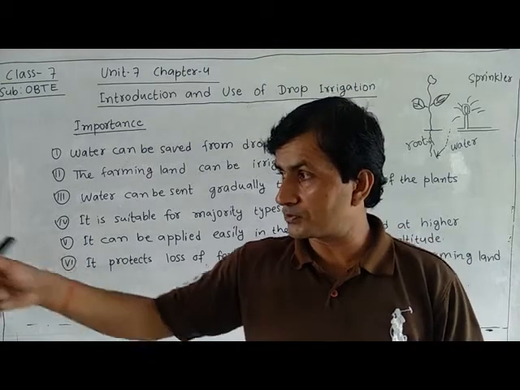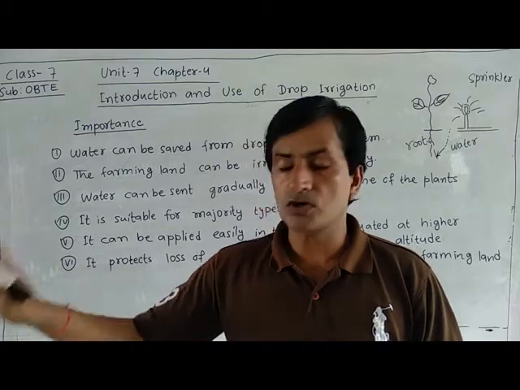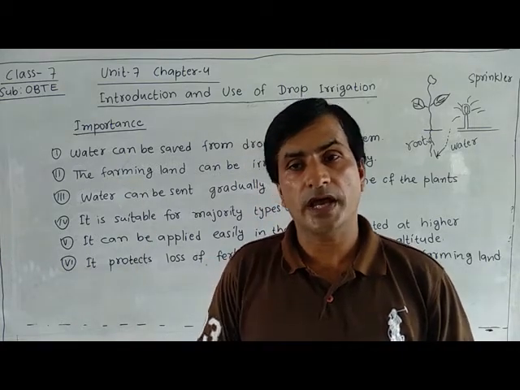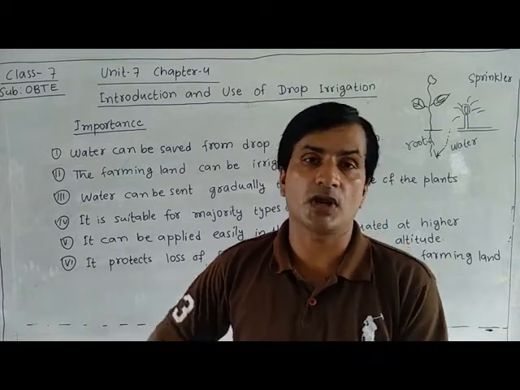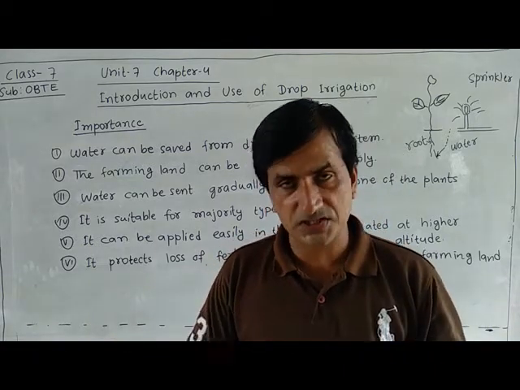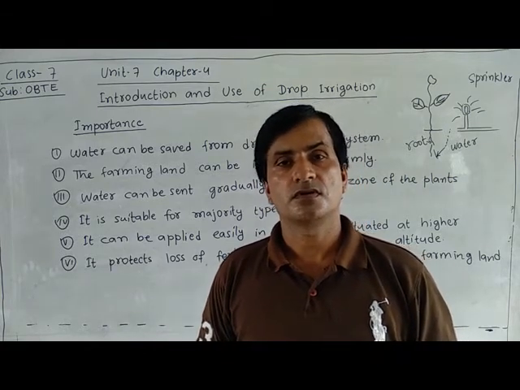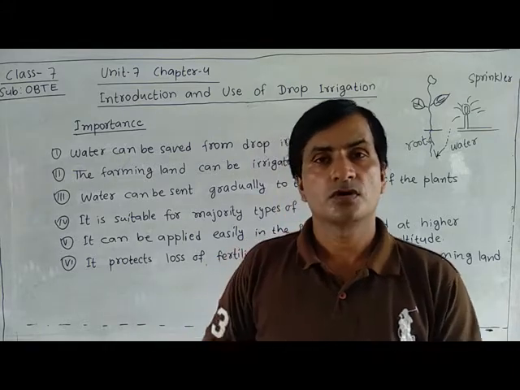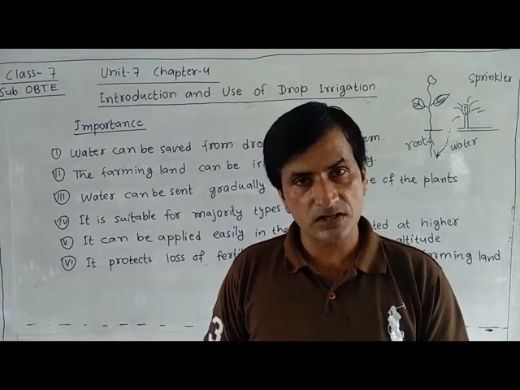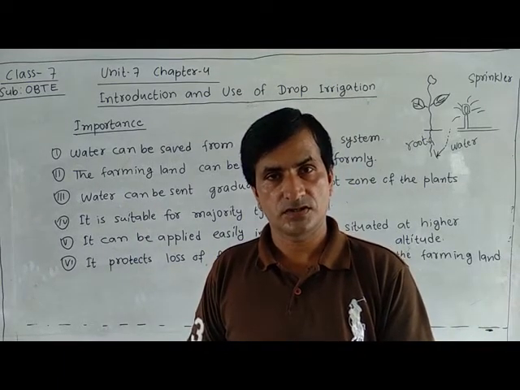We have to send some water out of our field, and with this water fertilizer will also go. Fertilizer will mix, dissolve in water, and with the water fertilizer will also go outside from our field.